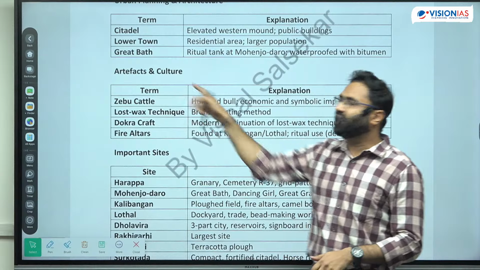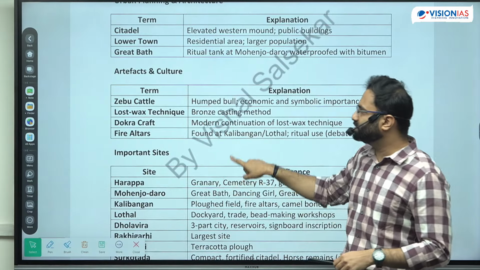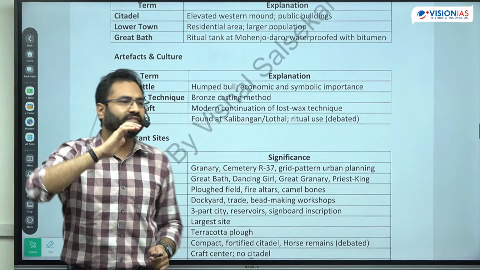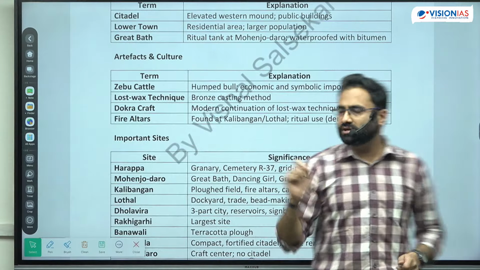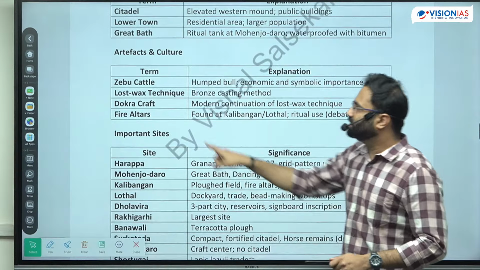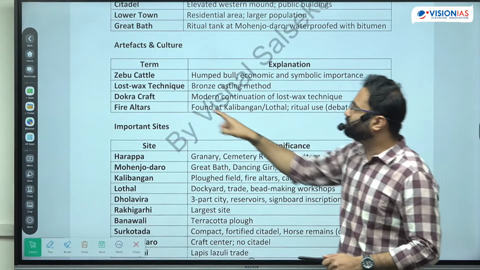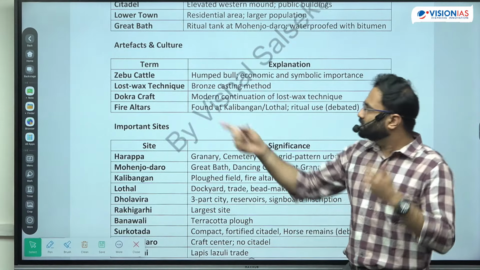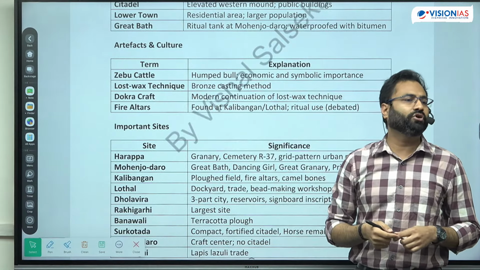Next are certain artifacts that were observed in the IVC time period. So there is zebu cattle. Zebu cattle is the humped type of bull that you are able to observe in the region of IVC. Okay? Apart from that, there is the lost wax technique, also known as sire perdue, right? So this is the technique for bronze casting.